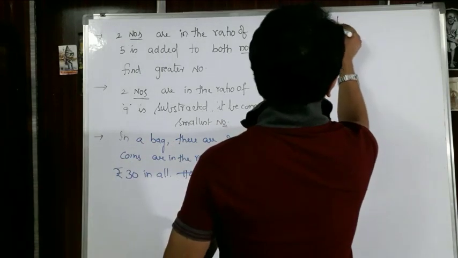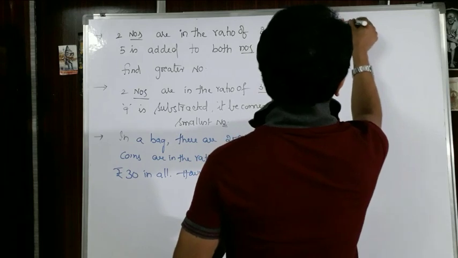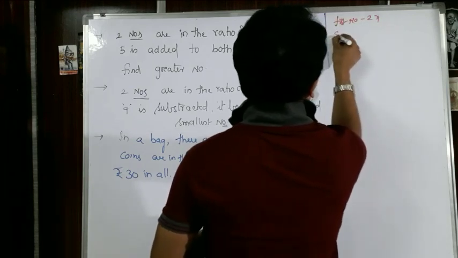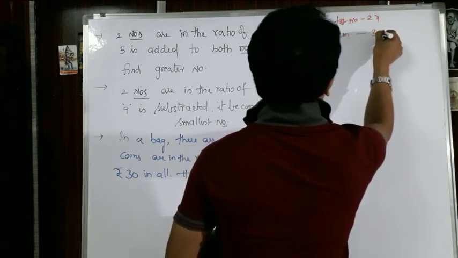So I can write, the first number is 2x and the second number is 3x.